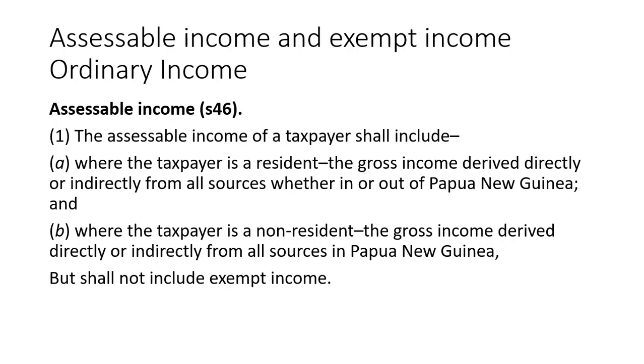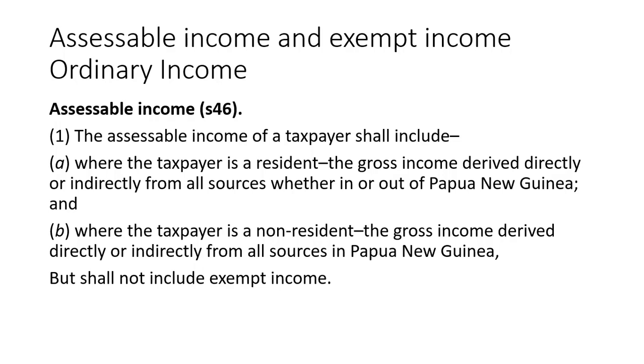Now, as per definition under section 46 of the ITA 1959, assessable income includes, where the taxpayer is resident, the gross income derived directly or indirectly from all sources, whether in or out of Papua New Guinea. So in tax lingo, they call it taxable world.